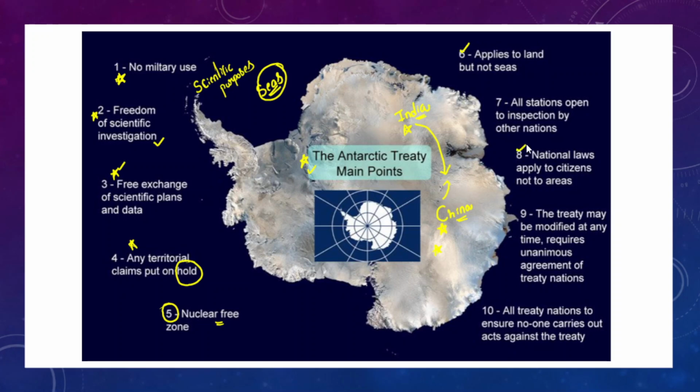And apart from that, the national laws apply to citizens and not to the areas. For example, each country has its national laws, and these national laws specifically apply to citizens who have gone to Antarctica for research purposes. So those national laws would apply to citizens, not to the areas in the Antarctic. However, at a future date, when conditions or need arises, the treaty can be modified at any time.